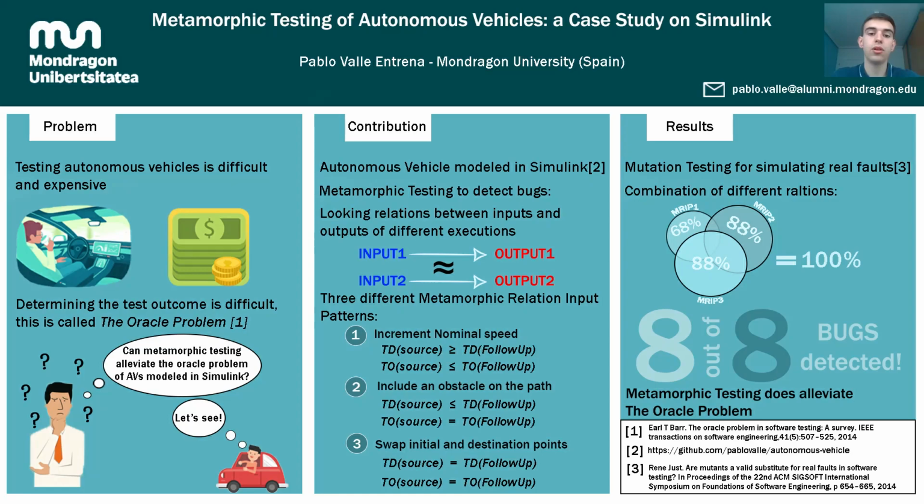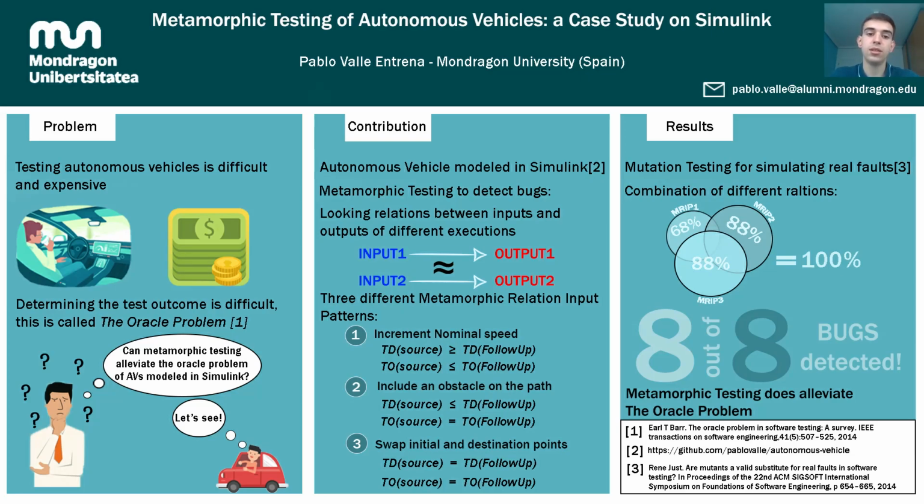I'm going to talk about my research article, Metamorphic Testing of Autonomous Vehicles, a case study on Simulink. Autonomous vehicles will revolutionize the way people travel by car, as they are a complexity of physical systems whose function is to transport passengers safely from one point to another while providing the best quality of service as possible to its users. Testing this type of system is difficult as it is not always easy to determine what the test outcomes should be, especially those related to QoS measures.